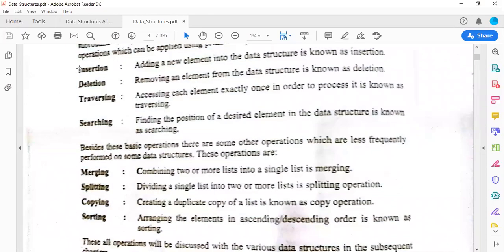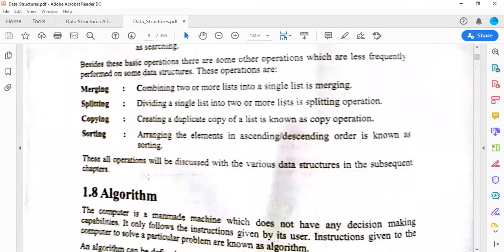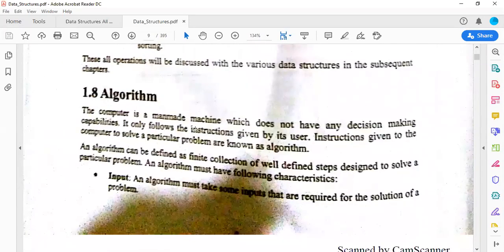I repeat: insertion, deletion, traversing, searching, merging, splitting, copying and sorting. Done. Now then we have algorithm. What is an algorithm? Basically, it is a step-by-step execution of finite steps. I repeat, it is a step-by-step execution of finite steps.